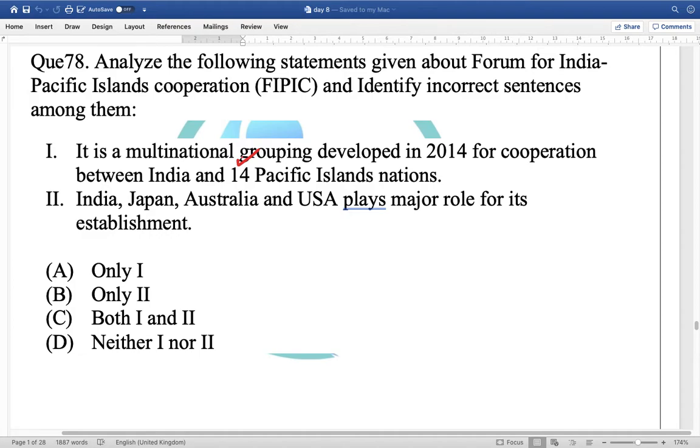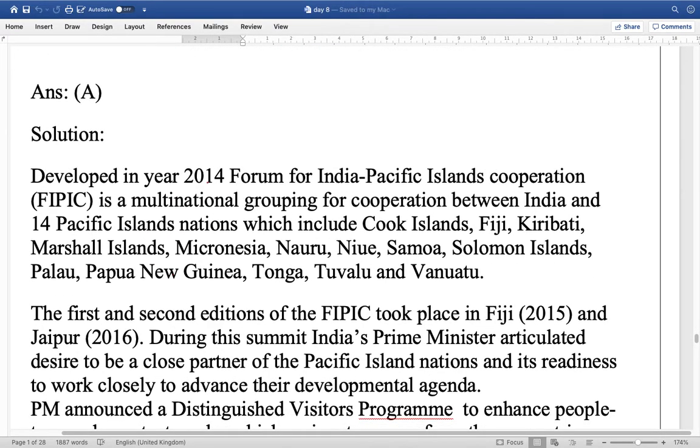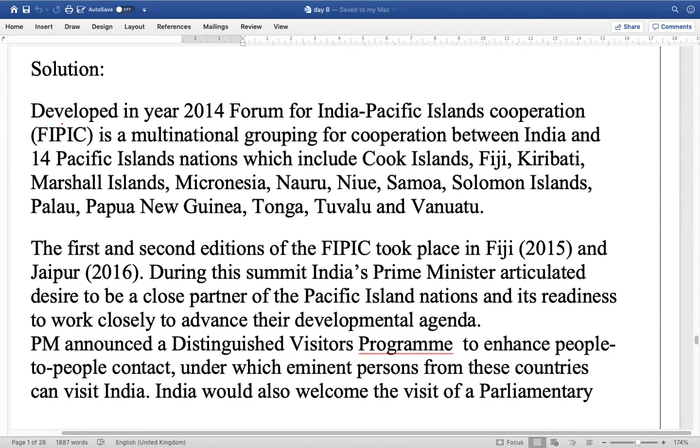Therefore, it is B that becomes the answer, friends, not A. The countries are India and others, for example Cook Islands, Fiji, Kiribati, Marshall Islands, Micronesia, Nauru, Samoa, Solomon Islands, Papua New Guinea, Palau, Tonga, Tuvalu, and Vanuatu. These are the important things.